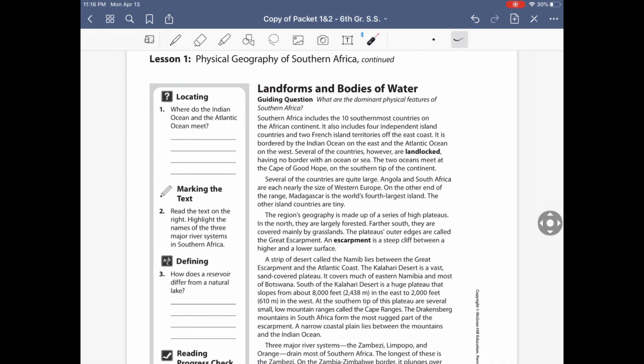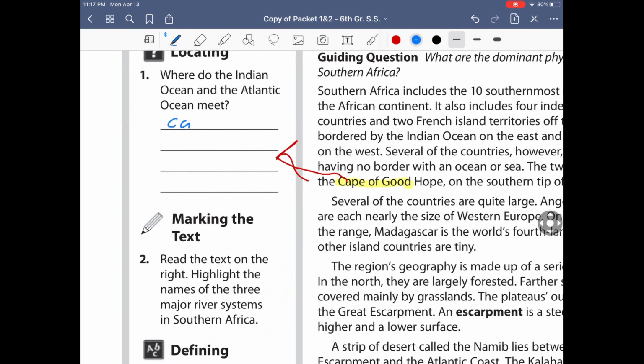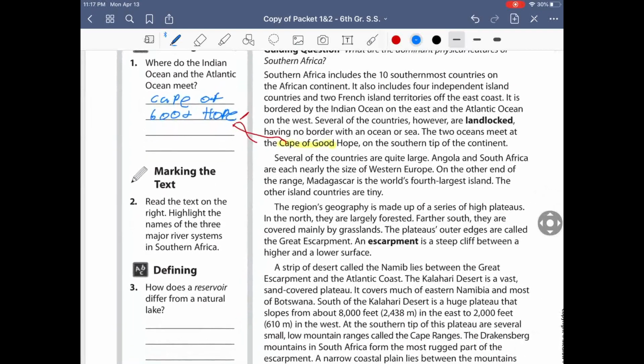Okay, so the two oceans meet at Cape of Good Hope. So, hey, we found our first answer. So we're going to write that over here. Okay, so let's go ahead and write that down. Let me make that E look a little bit more like an E. This one too. So Cape of Good Hope is our first answer. Now let's read on to the next one.